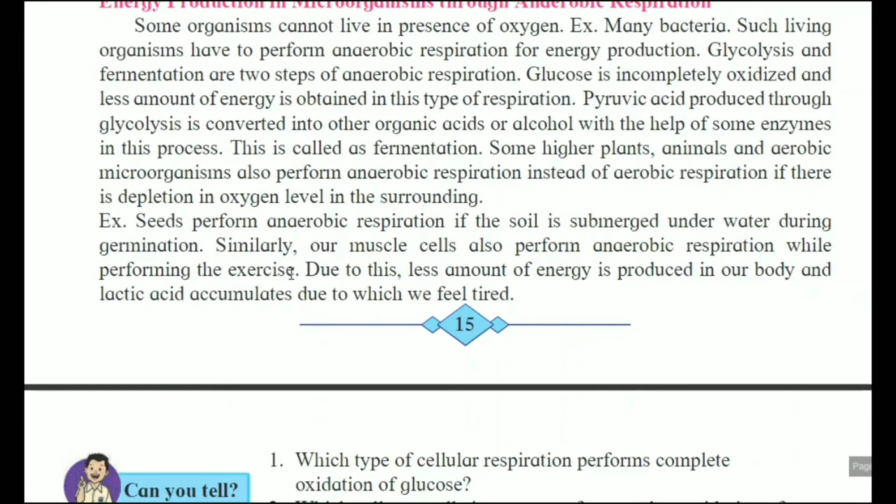During exercise, there is more demand for oxygen. What is the reason behind that? Our muscles perform anaerobic respiration while exercising, and due to anaerobic respiration a smaller amount of energy is produced. When less energy is supplied to our body, there is an accumulation and formation of lactic acid, and due to this lactic acid we feel tired.